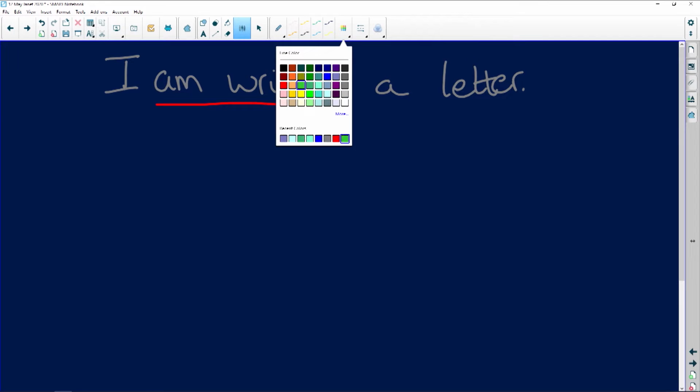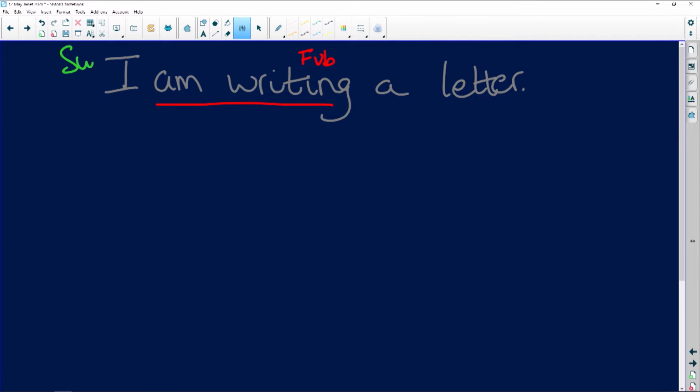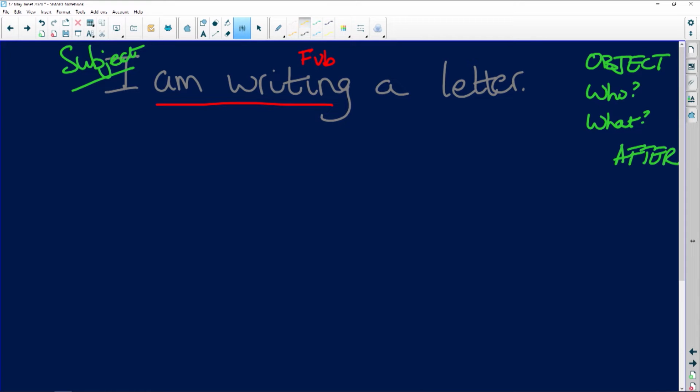Subject, is there an object? To find the object of a finite verb, ask who or what after the verb. I am writing who or what.